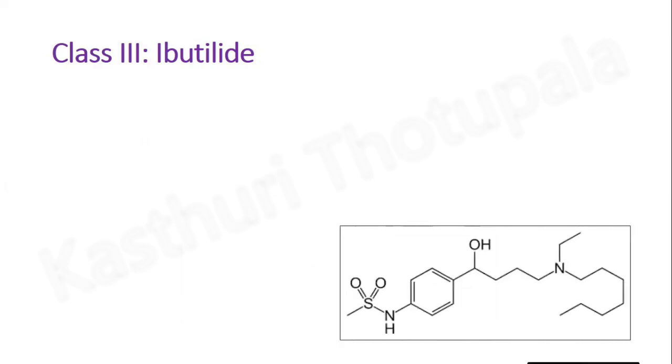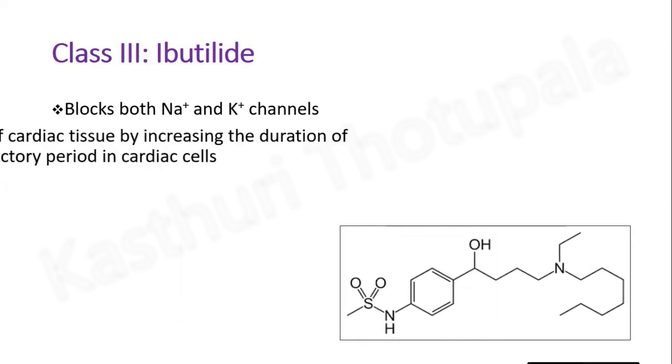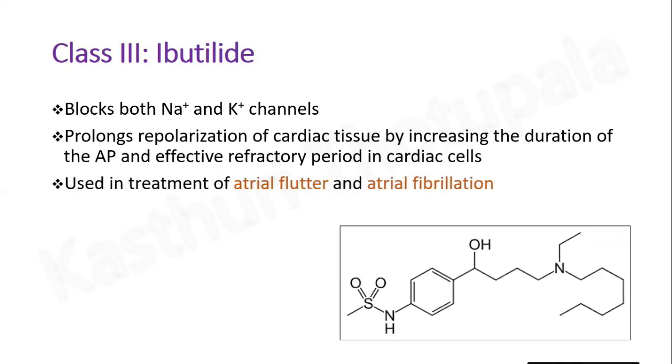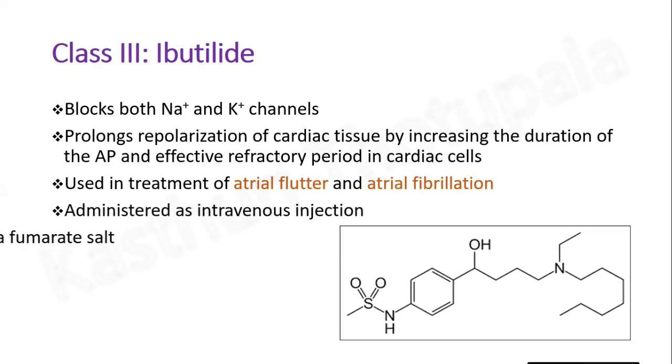Last example for repolarization prolongators is ibutilide. This is the structure for ibutilide. It blocks both sodium and potassium ion channels. It prolongs repolarization of cardiac tissue by increasing the duration of the action potential and effective refractory period in cardiac cells. Can be used in treatment of atrial flutter and atrial fibrillation. Administered as intravenous injection and formulated as a fumarate salt.